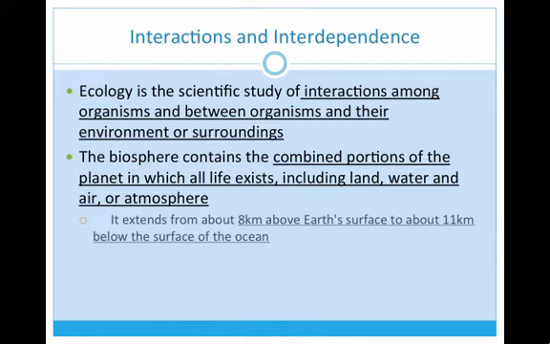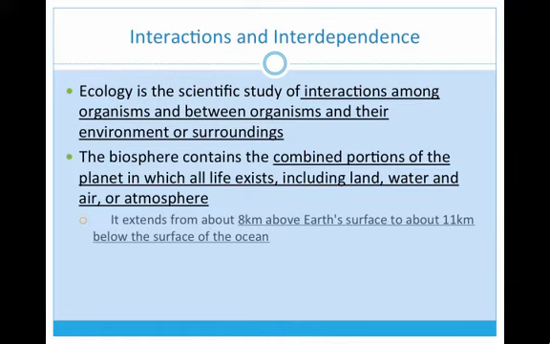In order to study ecology, we need to understand what interactions are and what the term interdependence is. Ecology is the scientific study of interactions among different organisms and between organisms and their environment or their surroundings. So ecology is studying how two things relate to each other or how things relate to their environment. The environment which we're talking about is the biosphere. The biosphere is the combined portion of the planet where all life exists. Land, water, and the air, or a scientific term, the atmosphere.